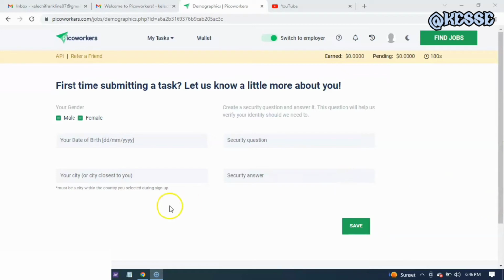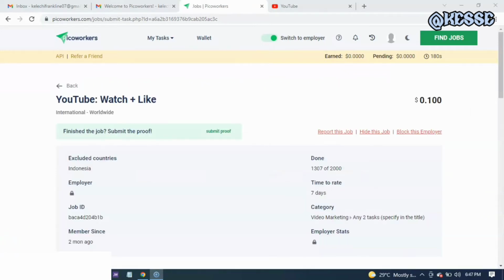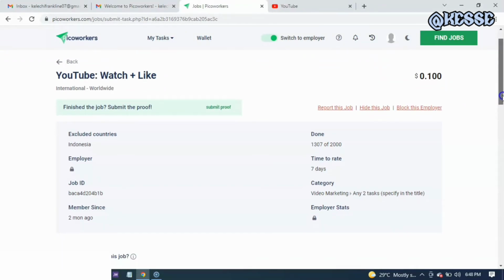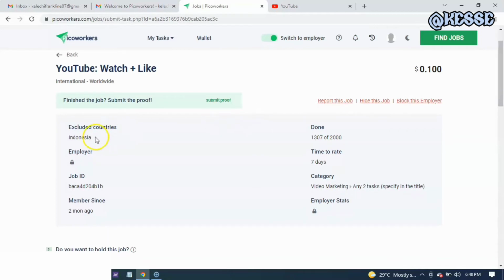Guys, after I've submitted my name and my date of birth with some security question, I'll click on OK. It will bring me to this page where I'm going to carry out this first work, which is watch a YouTube video and then click on like. Here they say you can finish this job and submit your proof. So I'll click on submit proof here once I've done that.